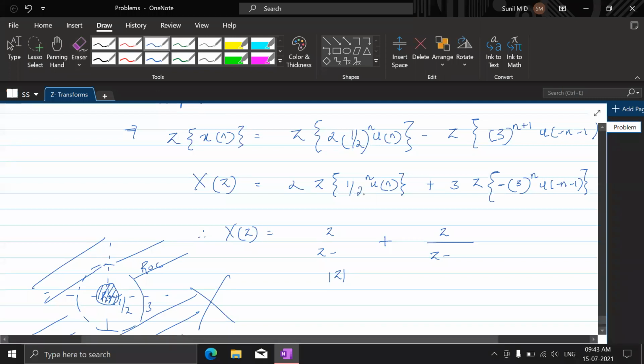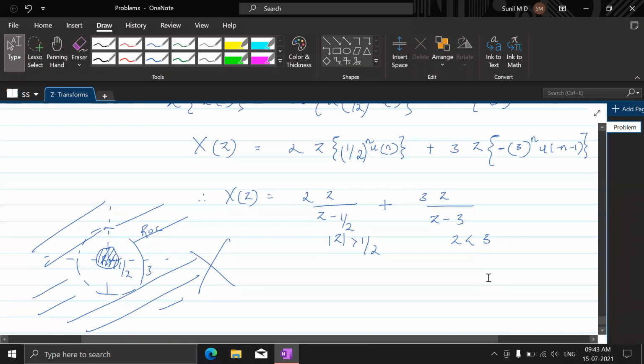Understand? So this is half power n, so this would be z by z minus half. 2 is here. This is 3 by 3z by z minus 3. So this is z greater than half, and it is z less than 3 here.